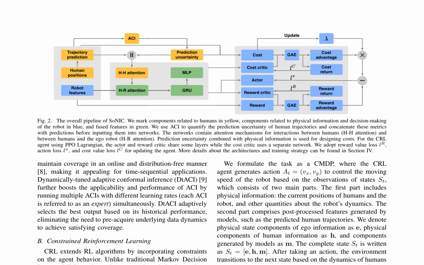The constrained reinforcement learning, CRL, agent uses a proximal policy optimization, PPO, Lagrangian approach, where the actor and reward critic share some layers, and the cost critic uses a separate network. The agent is updated using reward value loss, action loss, and cost value loss.